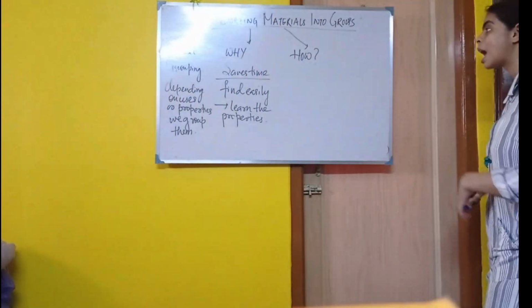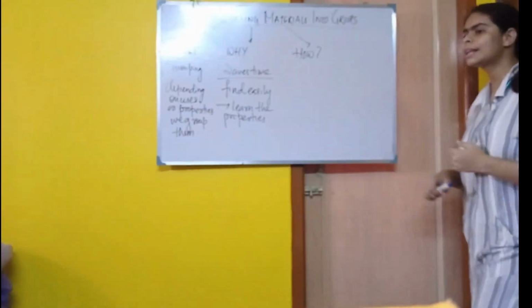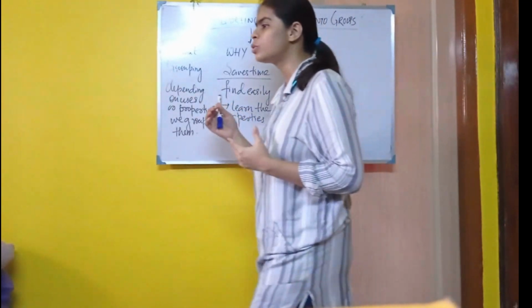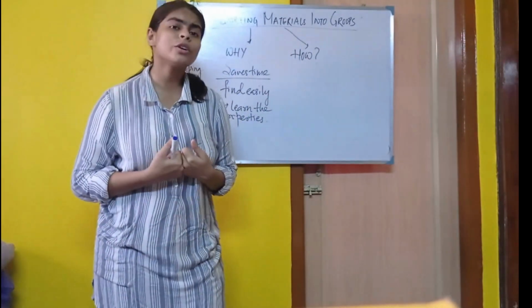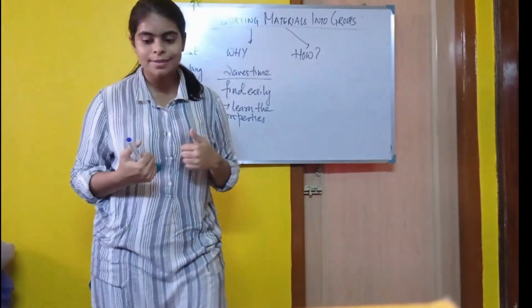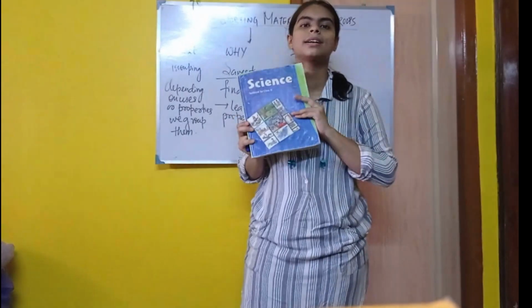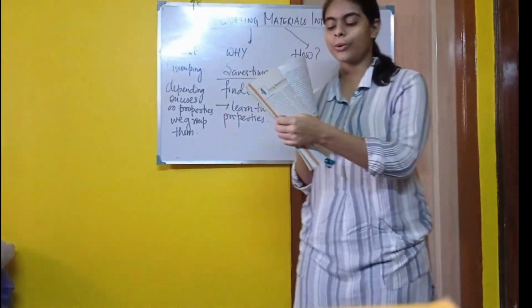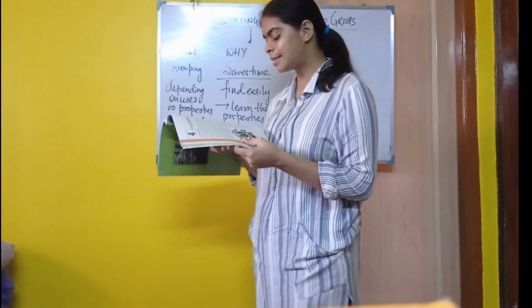Now the question is, how can we group them? On the basis of what can we group them? Now let's come to Activity 1 in NCERT. Take out this NCERT book, chapter number 4 and this activity. What is it telling?